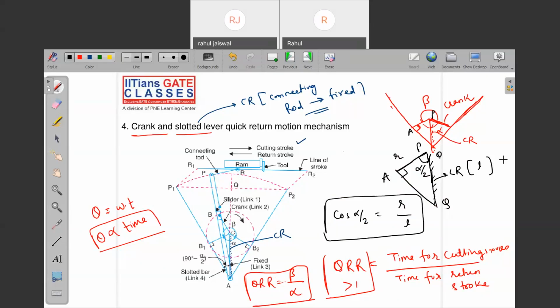Can you check it out from the figure? This is L. L is nothing but the connecting rod length. And R is the crank radius.